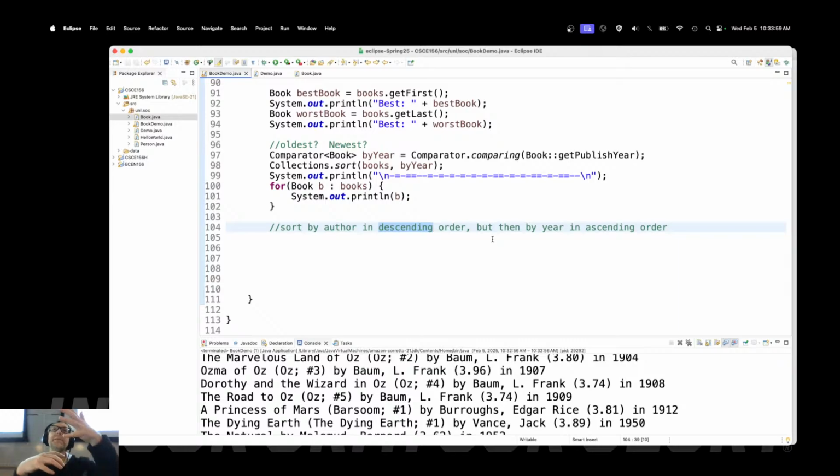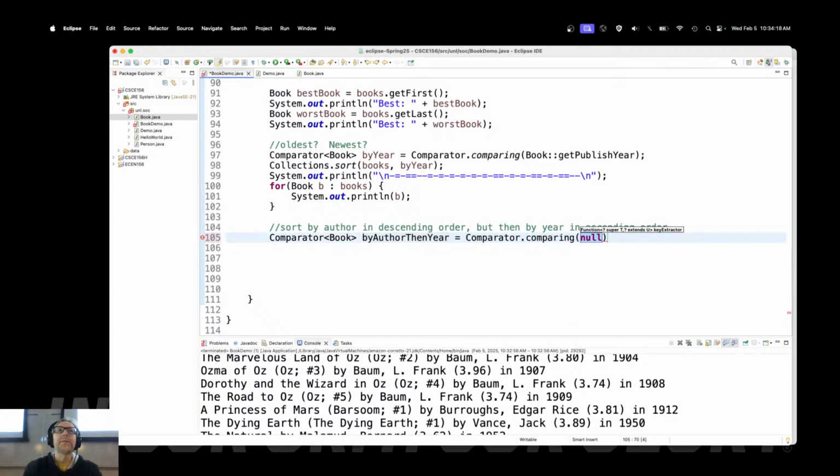But then when I see Frank L. Baum's 5 books, I want to see them in temporal order. I want to see the oldest down to the newest. We can use this same syntax here. I'll call it not by year, but by author, then year. Something like that.